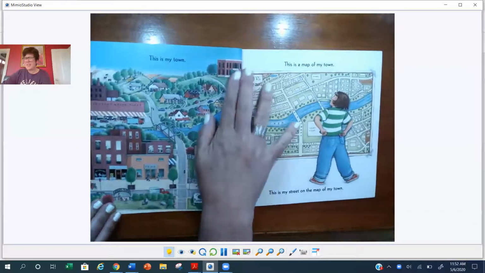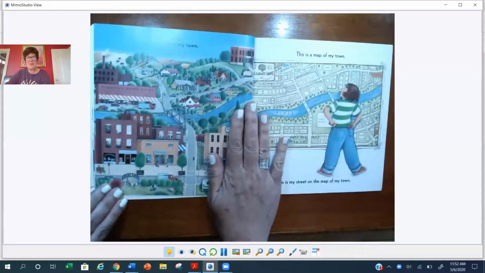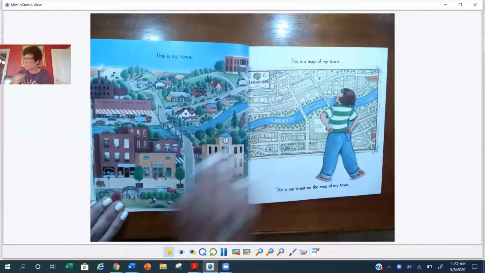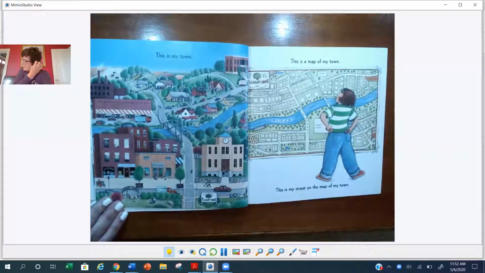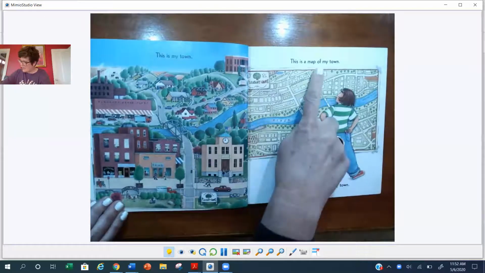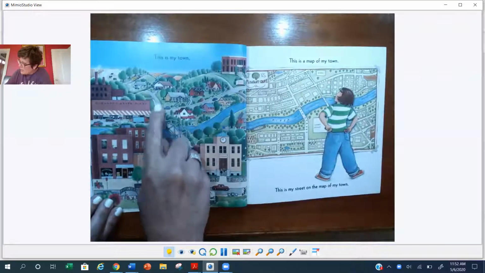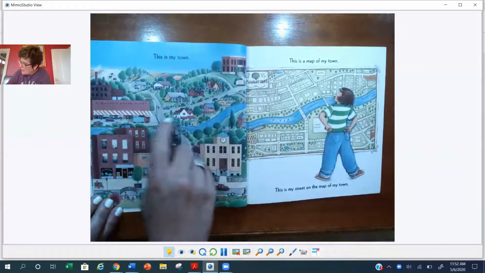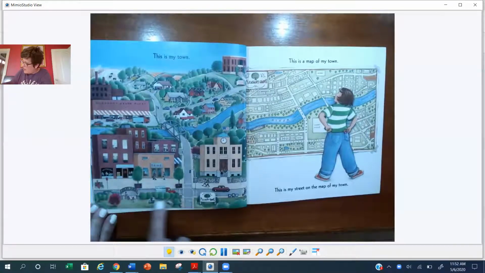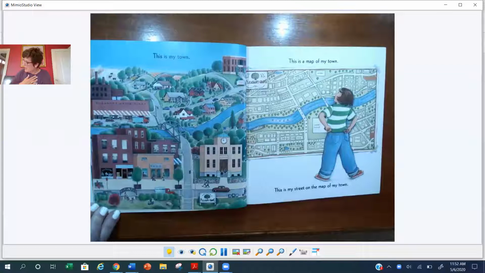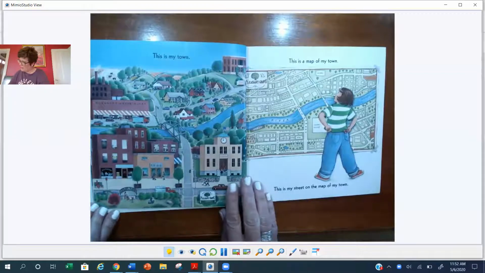Oh, this is my town. We live in the town of Braintree here, right? This is a map of my town. See, there's her house. I could see it. See it right there? And it looks like this might be her neighborhood here where the streets come together. And then this is her town, right? Mrs. Wise lives in Braintree. This is my street on the map of my town. I wonder if we can find it.